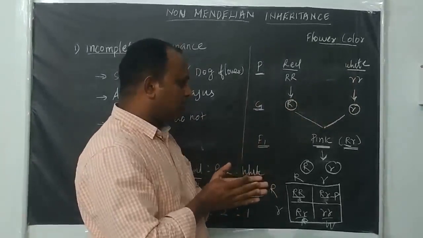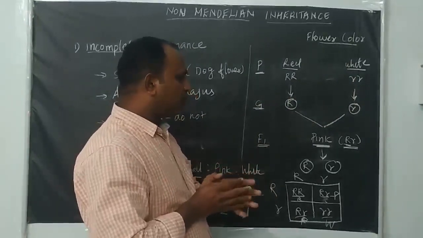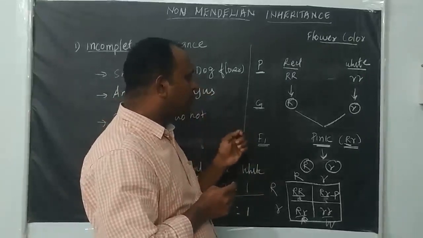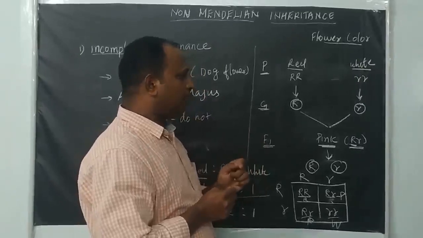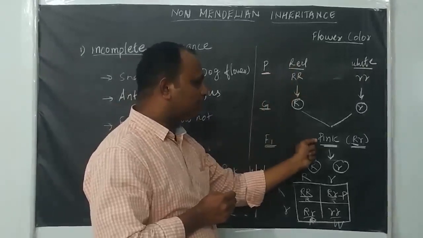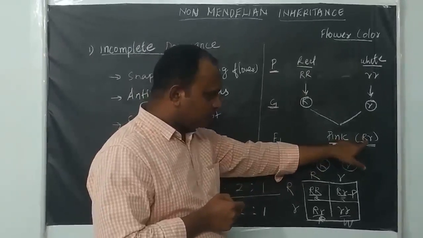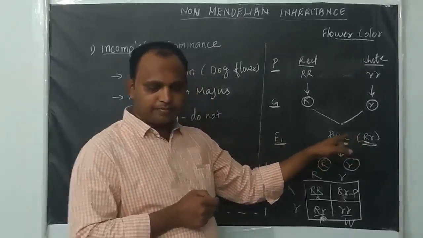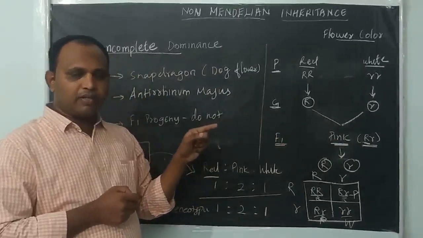We make a cross and we produce the F1 progeny. The F1 progeny is not resembling either of the parents, but the flower color looks pink. It's intermediate. It's not red, it's not white. It's giving intermediate pink. So the capital R gene, which is the dominant gene, was not completely dominant over the small r.